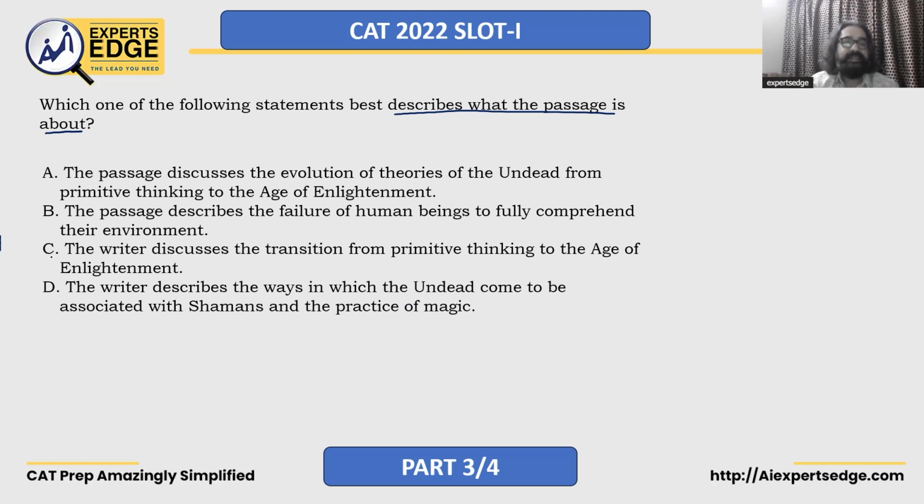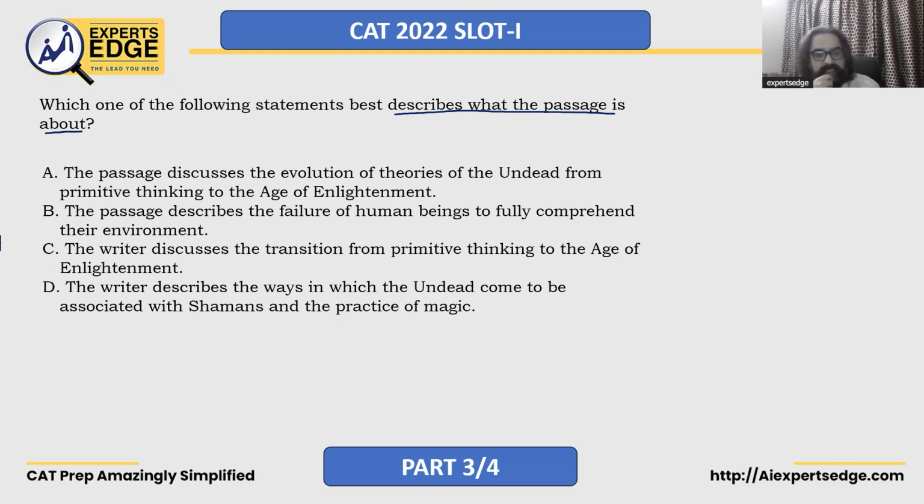Okay. C says the writer discusses the transition from primitive thinking to the age of enlightenment. हम बोल रहे हैं पहले से लेके अब तक thinking कैसे change हुई है? Are we saying transition from primitive thinking to the age of enlightenment? Are we talking about thought per se? No. We're specifically talking about the undead, right? This is also a discourse.